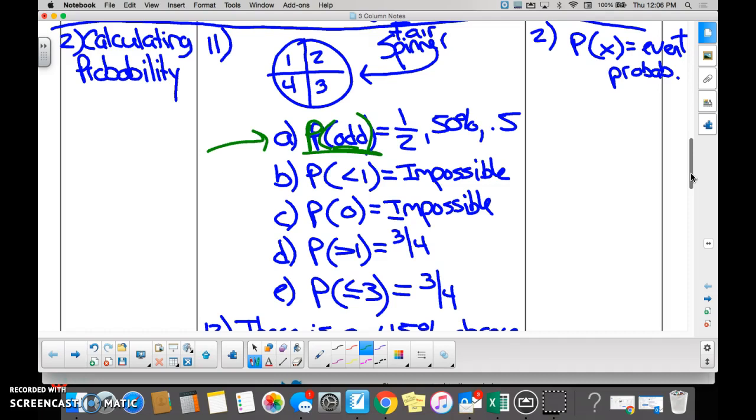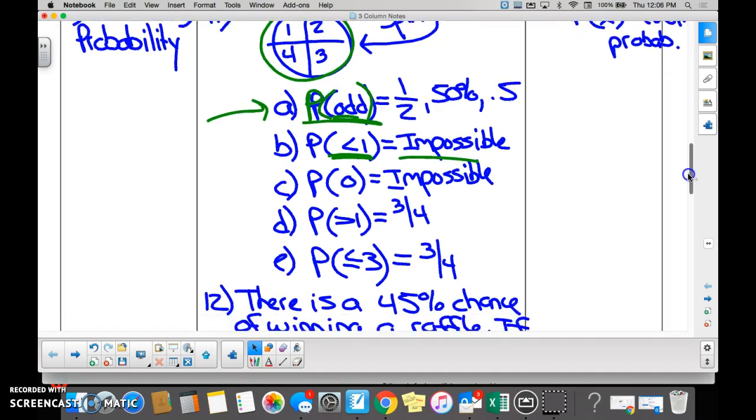So on the spinner, what is the probability of the event of spinning an odd? 1/2. 50%. 5/10. What is the probability of this event, everybody? Impossible. Can you spin a number less than 1? No, so therefore it's impossible. Are we cool with the capital P in the parentheses? We'll see that time and time again.